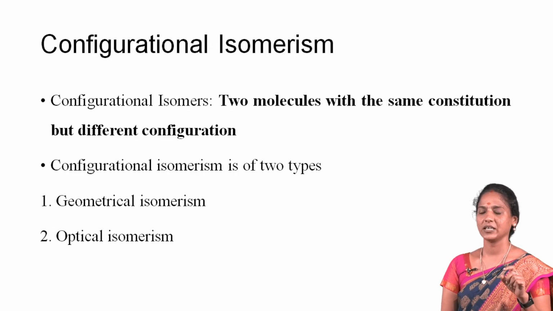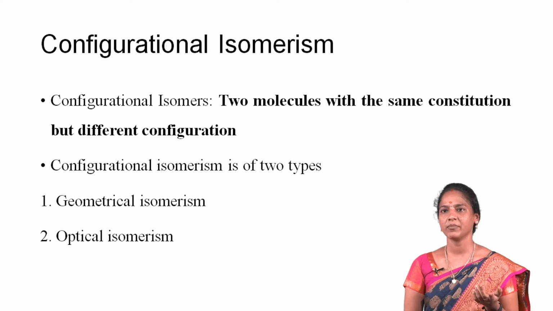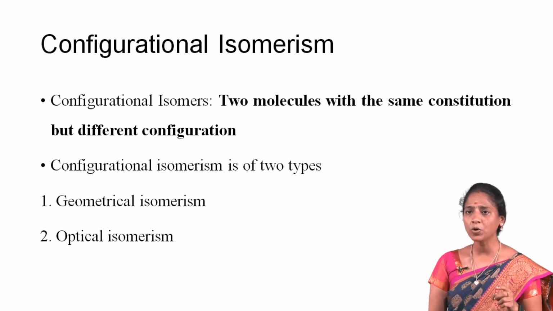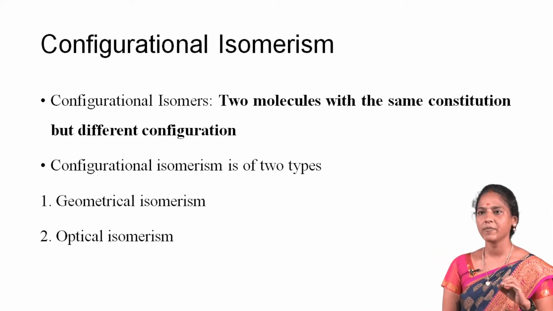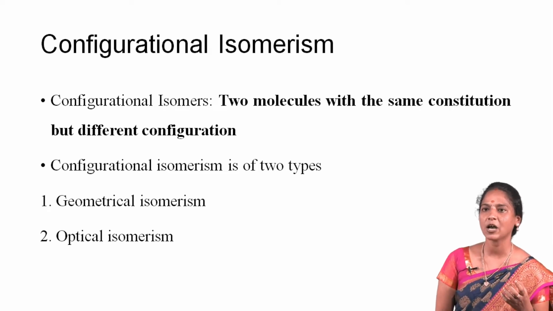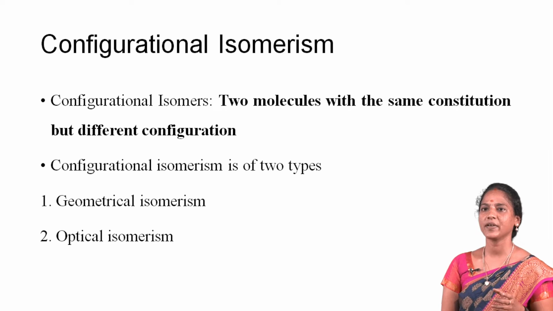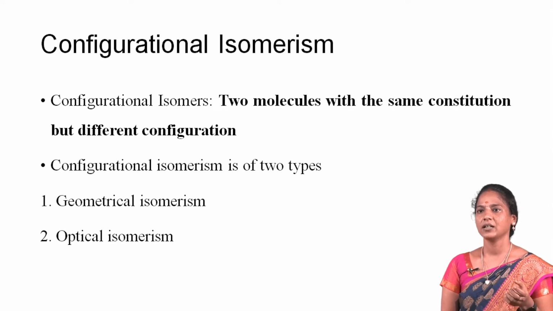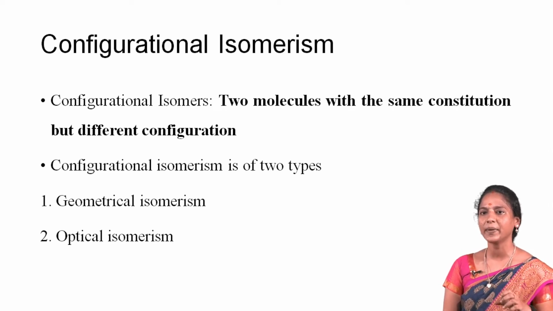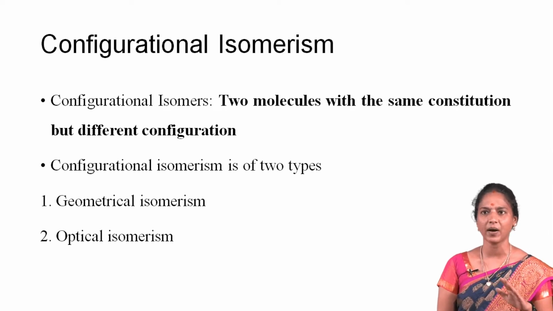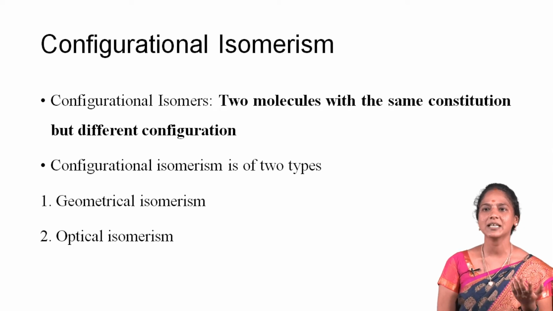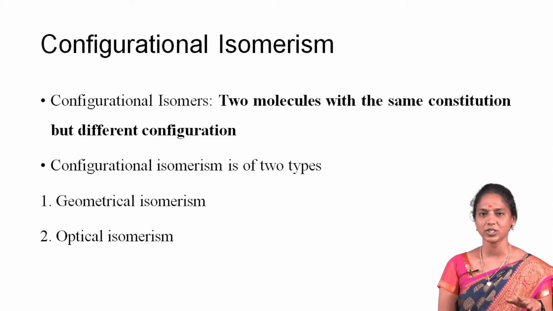First, configurational isomerism involves two molecules with the same constitution but a different configuration. For example, the same IUPAC name for the constitution, but a different IUPAC prefix for the configuration. The configurational isomers cannot be interconverted without breaking bonds. And the configurational isomers are of two types. One is geometrical, another one is optical isomerism.